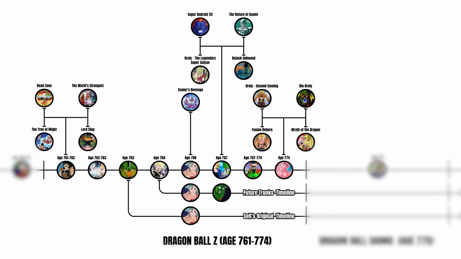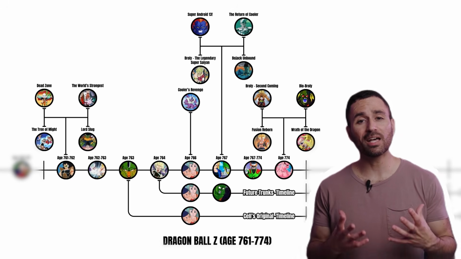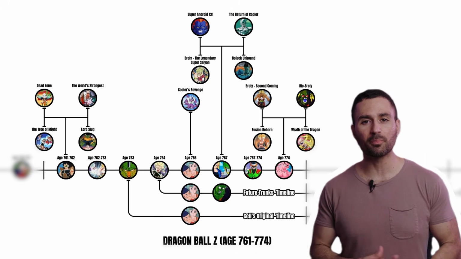Dragon Ball Z, age 761 to 774. This is where the story gets bigger. Goku has a family now and problems stop being just about Earth, with threats from outer space showing up.